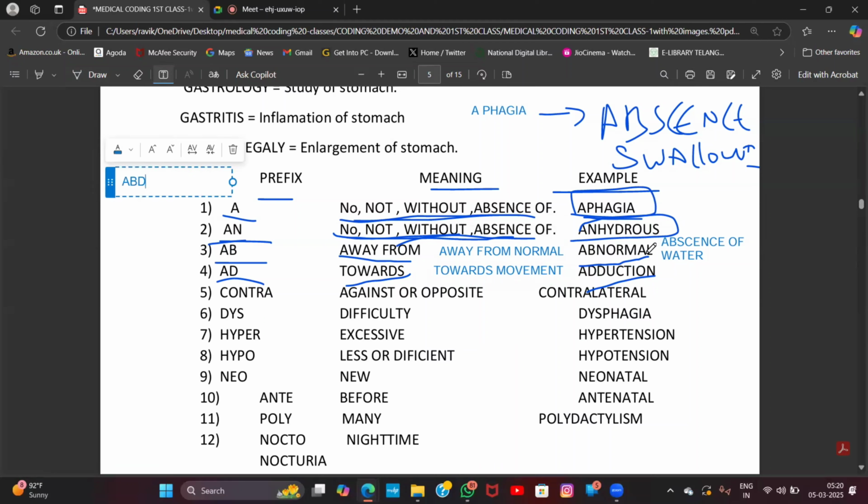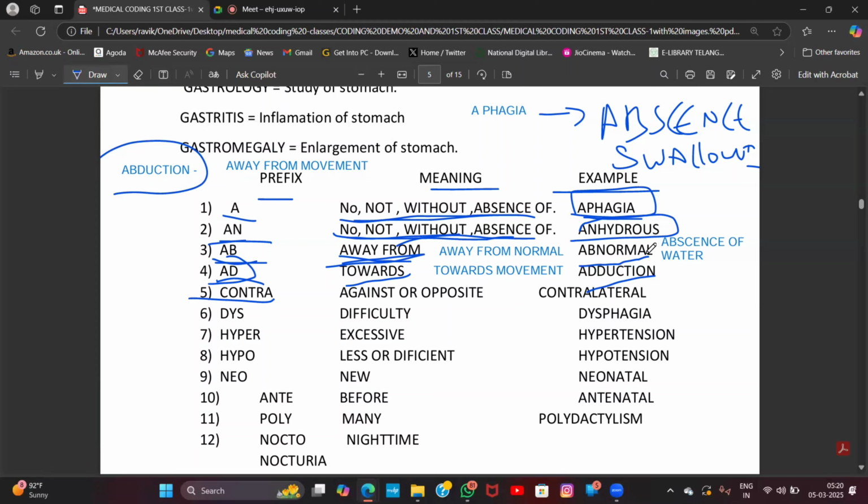If I say abduction, what is meant by abduction? Duction means movement. What is the meaning of AB? AB is nothing but away from. Away from movement is called abduction. Abduction ante away from movement. Adduction ante towards. దగ్గరికి రావటాన్ని towards movement is called adduction.